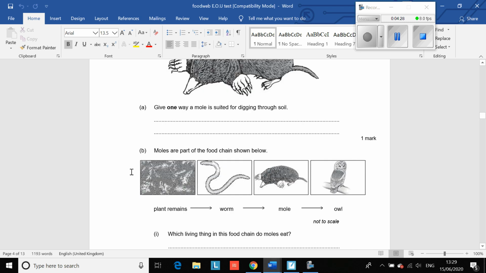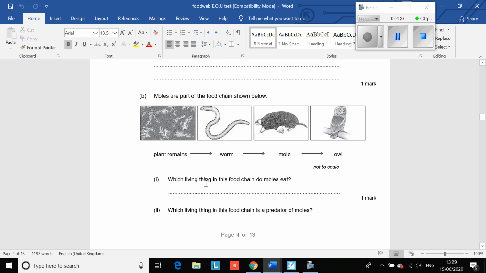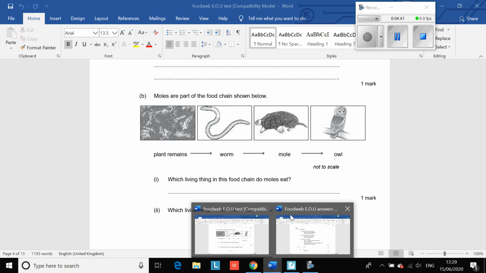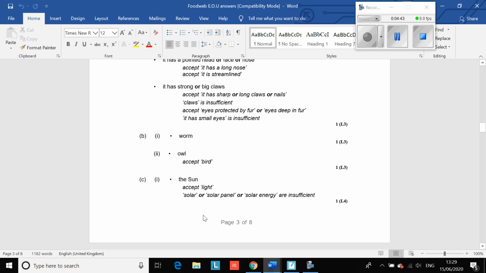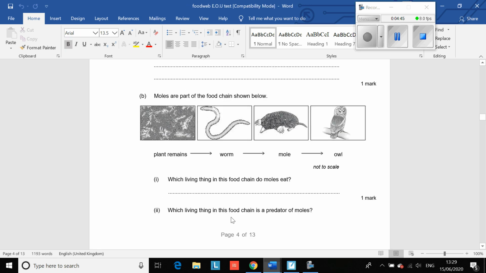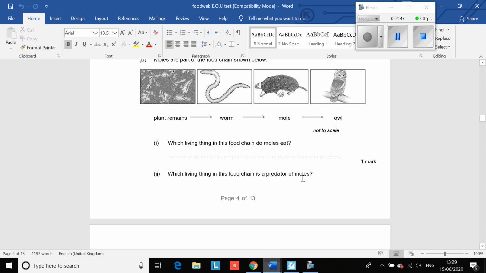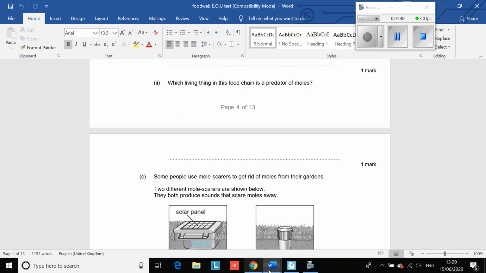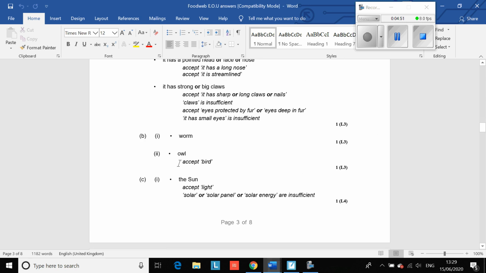If you have a look at the picture again, you can see how it's protected from underground. Moles are part of the food chain shown here. You've got some leaves, then a worm, then a mole, then an owl. Which living thing in this food chain do moles eat? It is, of course, the worm. Which living thing in this food chain is a predator of moles? It is, of course, the owl.